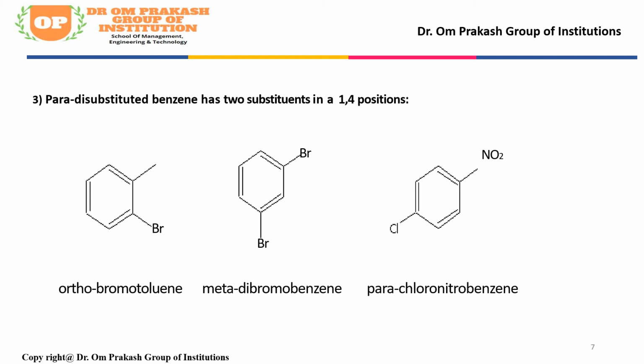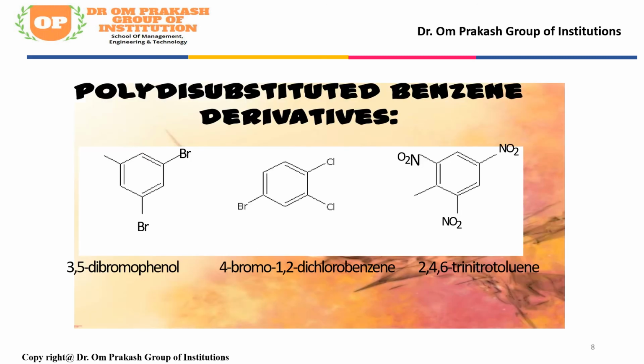Next is the polysubstituted benzene derivatives. This is the last example of benzene derivatives. In these derivatives, if any substituent gives a special name to the ring, then the numbering of the ring begins from it and it is named as that derivative.